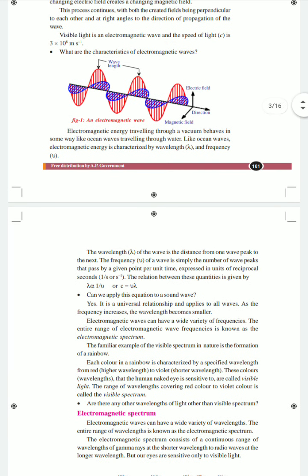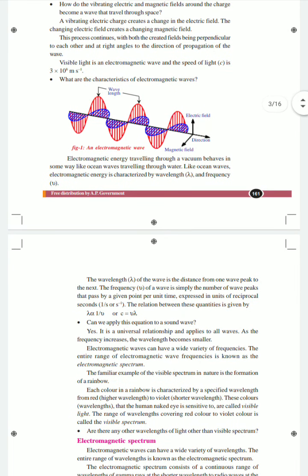So finally we came to understand that the light which is visible to us is an electromagnetic wave, and the speed of light is 3 into 10 power 8 meters per second. This 3 into 10 power 8 meters per second is nothing but the speed of light.